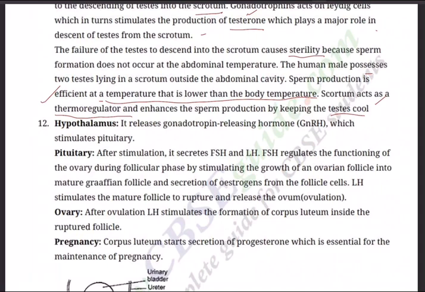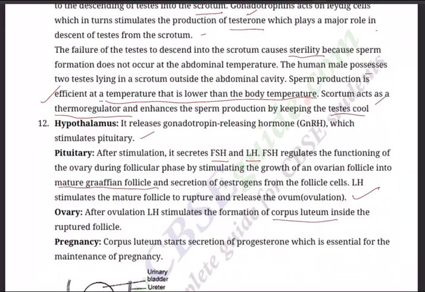Question number 12. Hypothalamus releases GnRH, gonadotropin releasing hormone, which stimulates pituitary. Pituitary, after stimulation, secretes FSH, LH. FSH regulates the functioning of the ovary during follicular phase by stimulating the growth of an ovarian follicle into matured Graafian follicle and secretion of estrogens from the follicular cells. LH, luteinizing hormone, stimulates the mature follicle to rupture and release of ovum. And release of ovum is called ovulation.